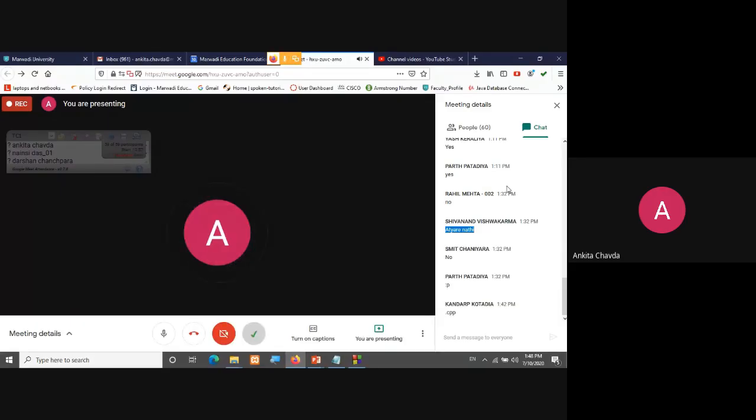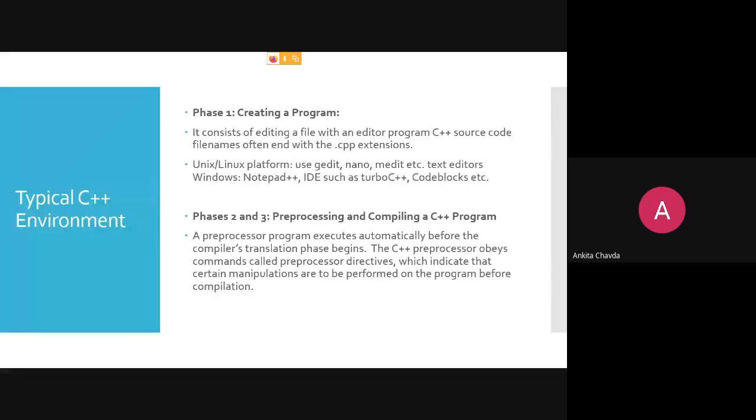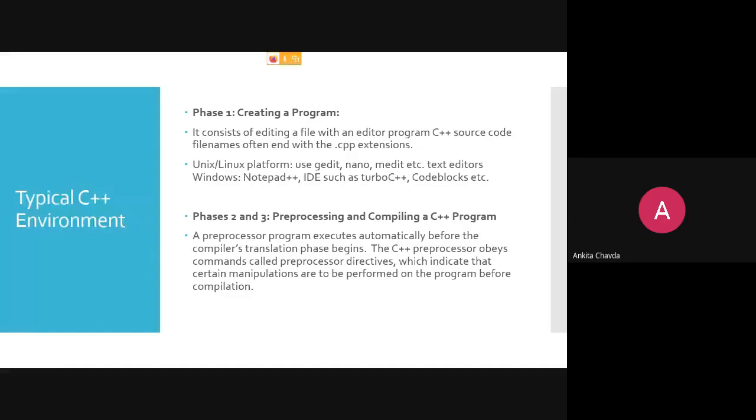Fine. So a preprocessor, as the name itself says, will be processed before your compiler starts its process. A preprocessor program executes automatically before the compiler's translation phase begins. So once the compiler starts its process, before that the preprocessor directives will finish their process.